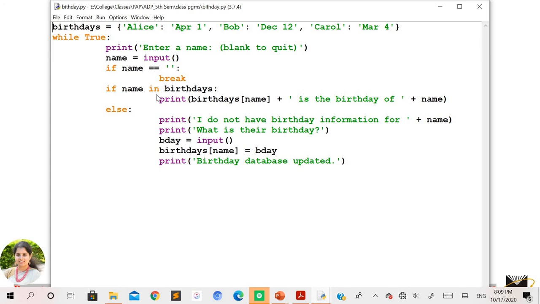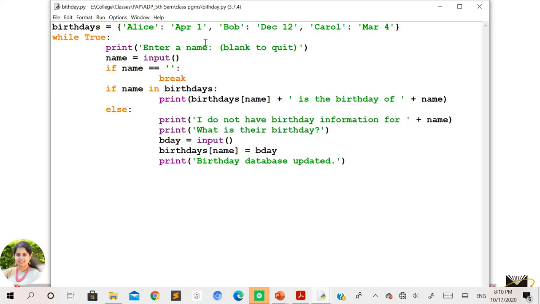So here is an example. What this program basically does is, we have taken birthdays as a dictionary variable in which we have added a person's name as a key, and the values being their respective birthdays. For example, birthdays is a dictionary variable in which the first element is Alice, the name of a person added as a key, and the value to this key is the birthday of that person, which is also a string here. The second element is again the name of a second person, and the value is the birthday of this person, and the third element is again the name of a person and the value being the birthday of this person.